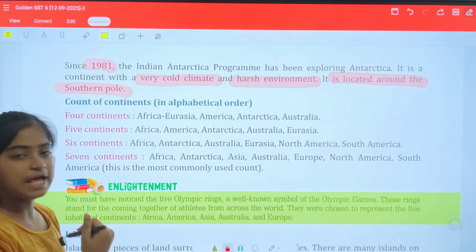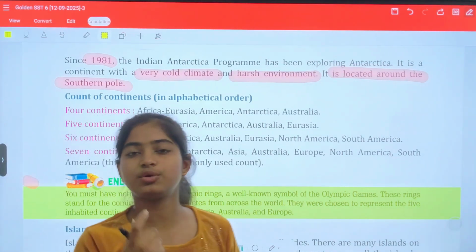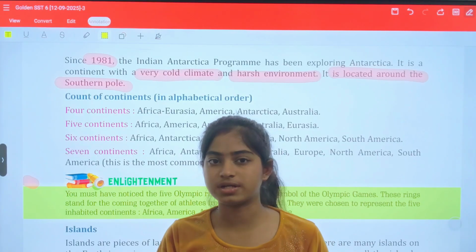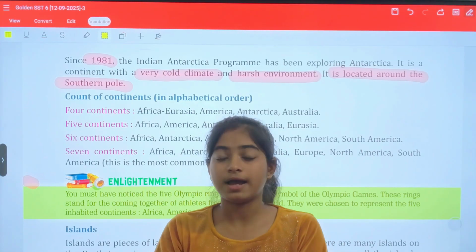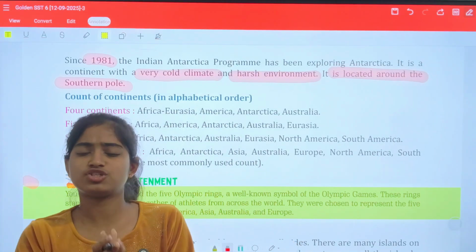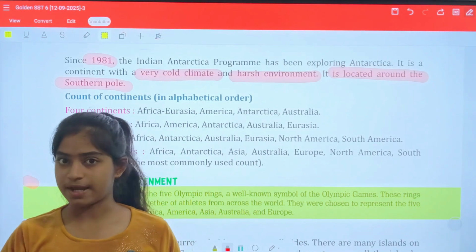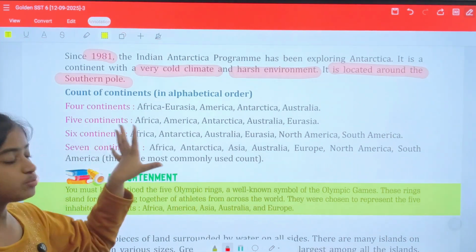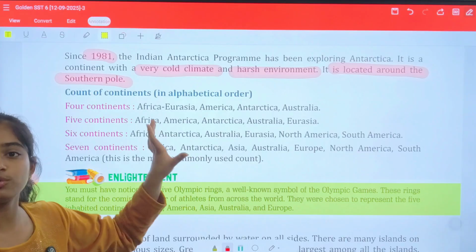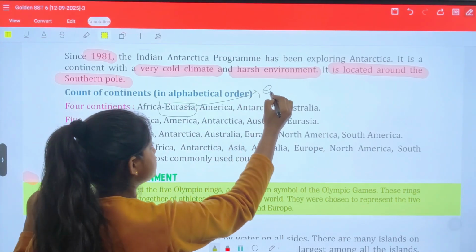Count of continents in alphabetic order. So four continents. I have already told you that it is not easy to classify continents, so we generally say that we have 4 to 7 continents. Many continents which are joined together, which are very close together, are considered to be the same landmass. So four continents, what are those? Africa, Eurasia. Eurasia is Europe plus Asia.